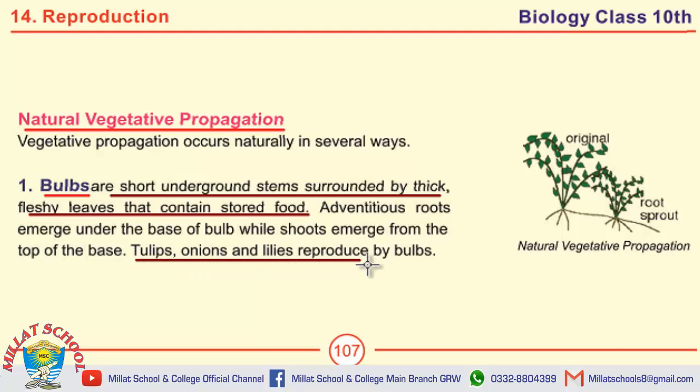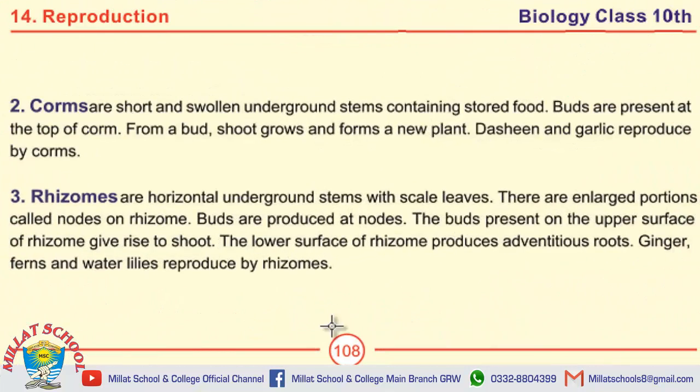They reproduce by bulbs. Moving towards MCQs. Bulbs are short underground stems, not roots or leaves. Tulips, onions and lilies reproduce by bulbs. Bulb is a form of natural vegetative propagation. Next, the second way of natural vegetative propagation is corms and the third is rhizomes.